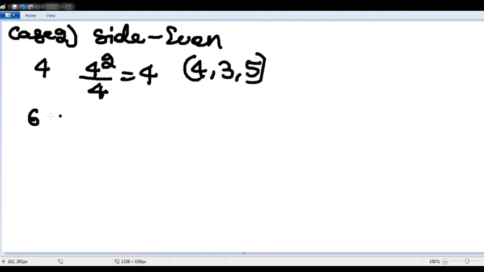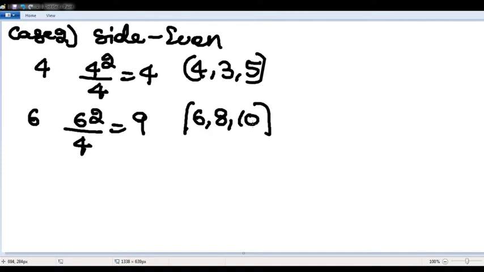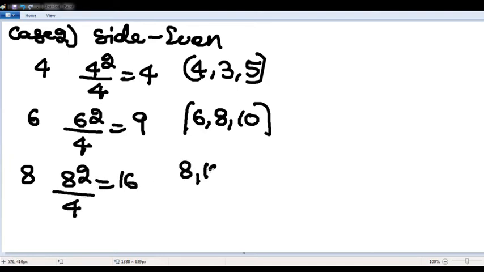If it is 6, square it and divide by 4. 36 by 4 is 9. Subtract 1, add 1: 6, 8, 10. If it is 8, square it and divide by 4. 64 by 4 is 16. Subtract 1 and add 1: 8, 15, 17.